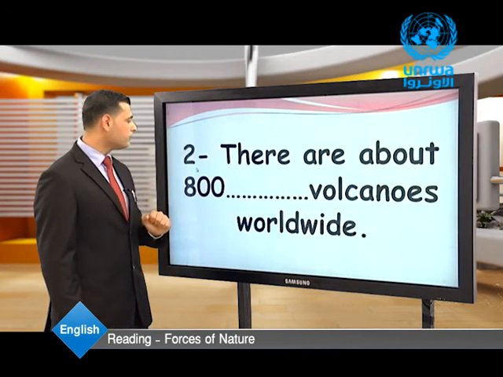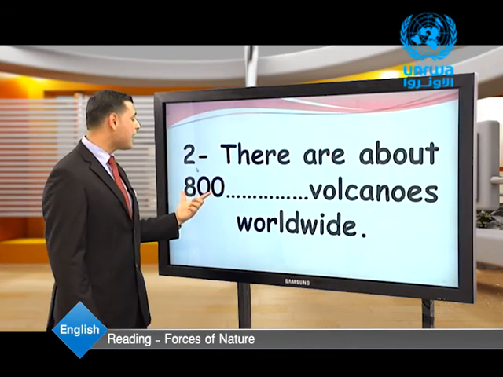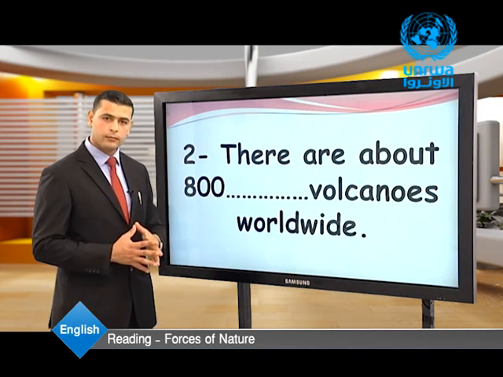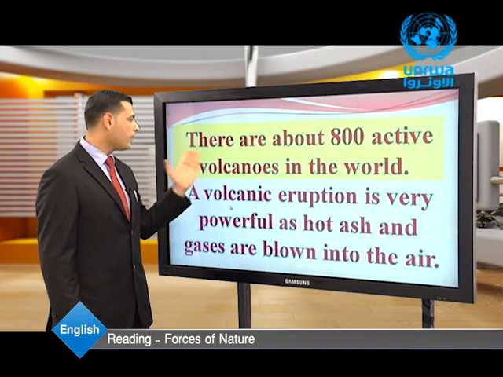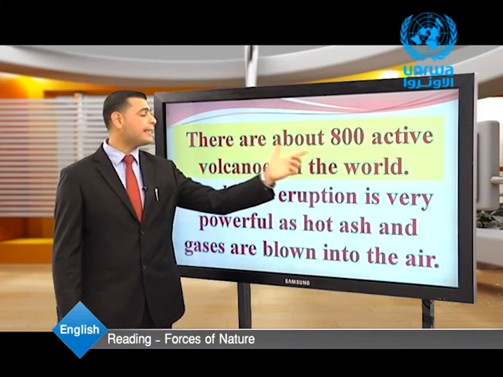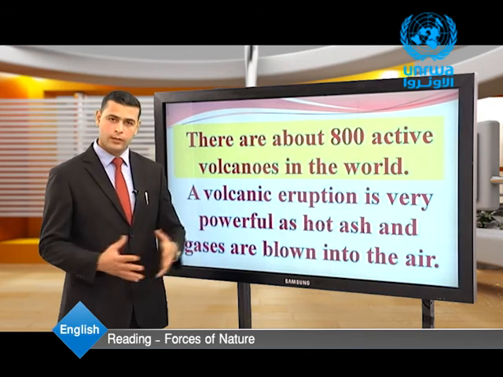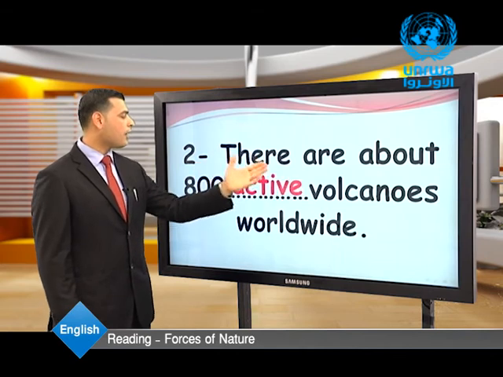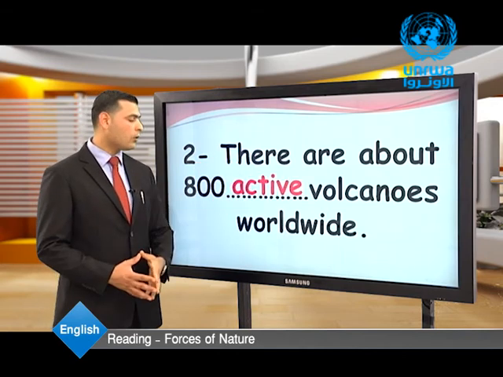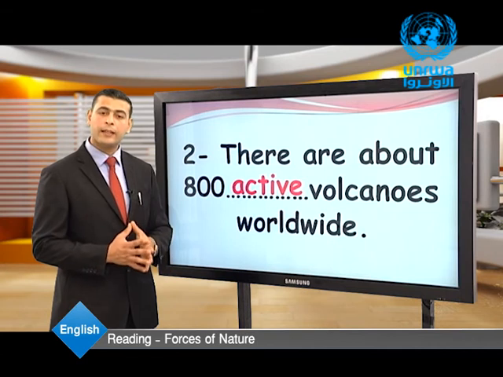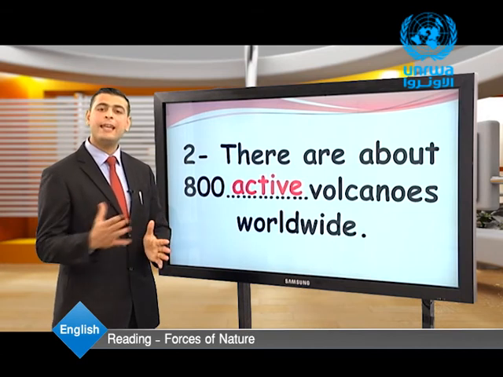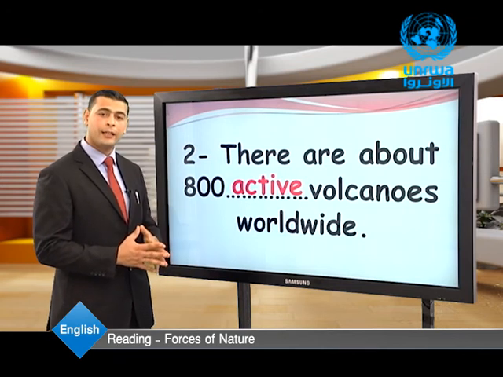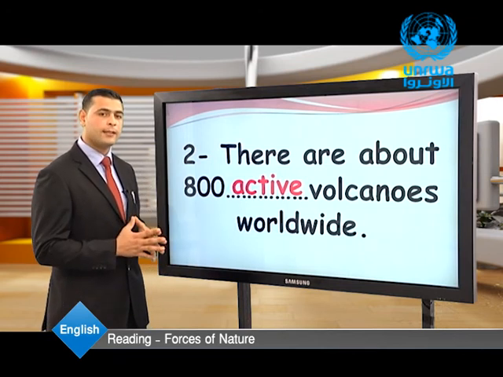Let's have sentence 2. There are about 800 volcanoes worldwide. 800 what? Let's look here. There are about 800 active volcanoes in the world. Active volcanoes. We said that volcanoes can be active or inactive. Regarding the active volcanoes, we have 800 active volcanoes worldwide.